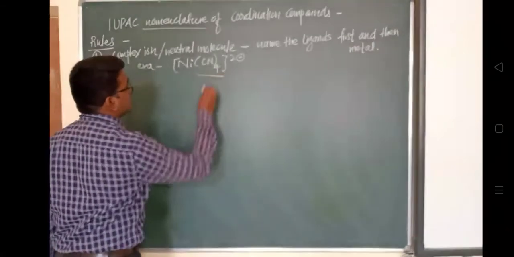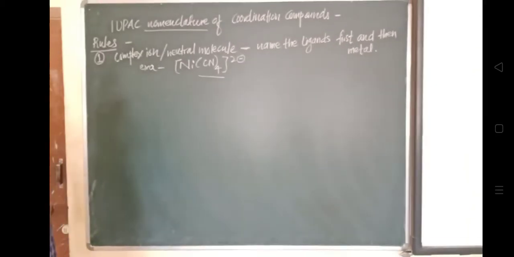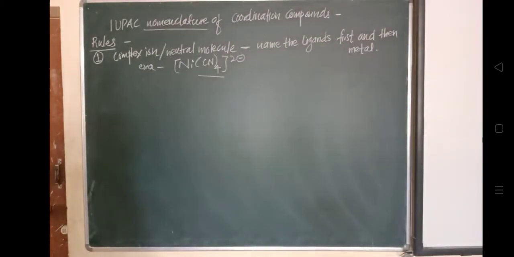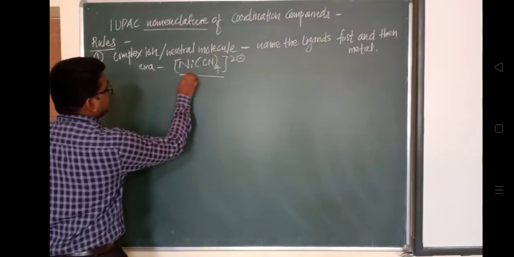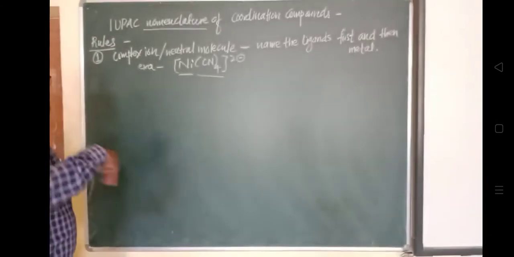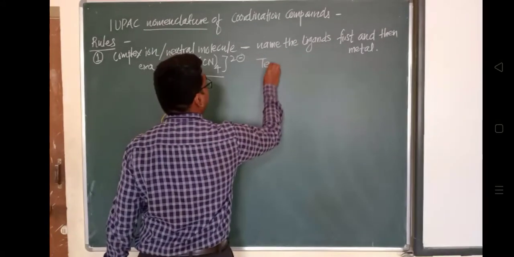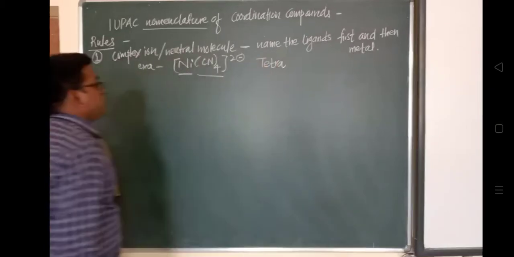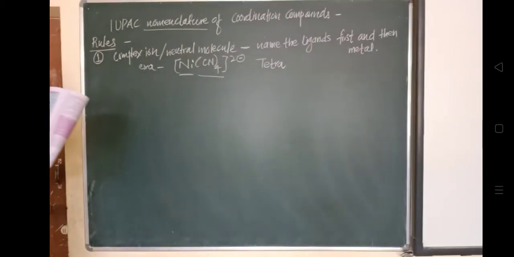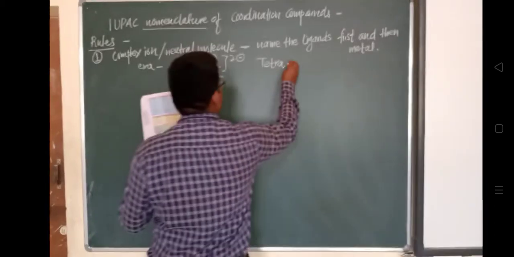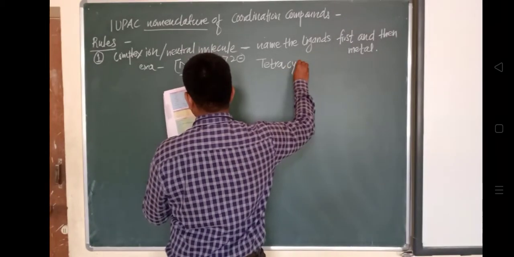So CN four times, which is a ligand. And then the metal ion. This is our metal ion, nickel. The nomenclature we will give later. In this way, the nomenclature for this is tetra, four times is tetra. Then tetracyano, so it is cyanide actually. We will see this also: why the nomenclature is given as cyano, tetracyano, nickelate.